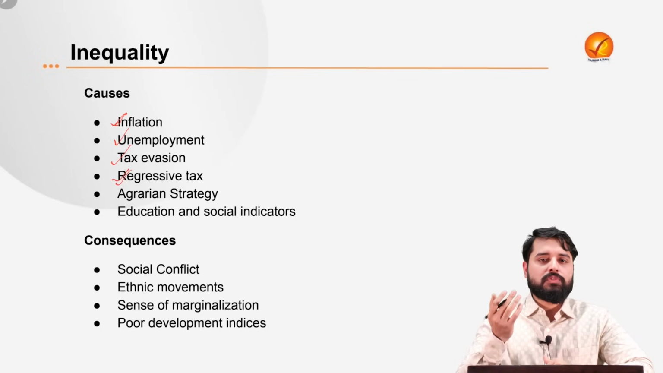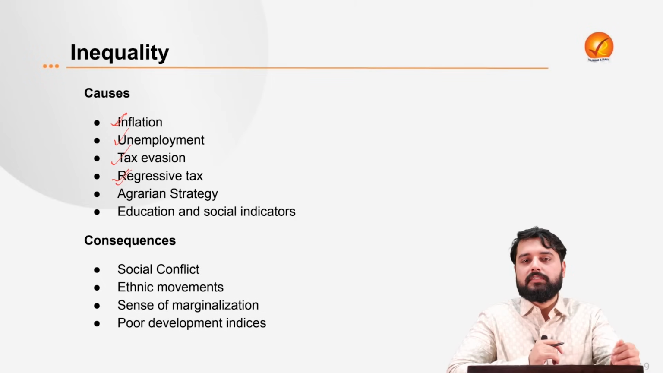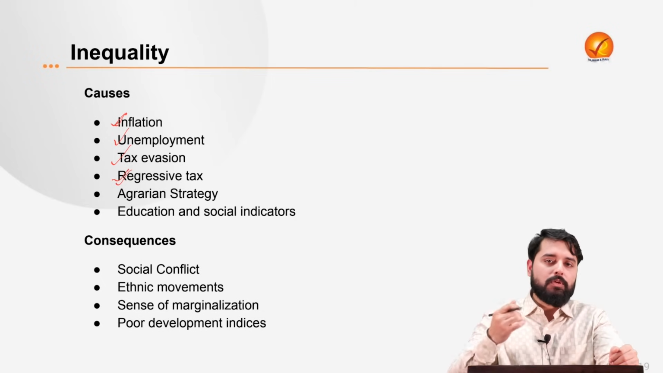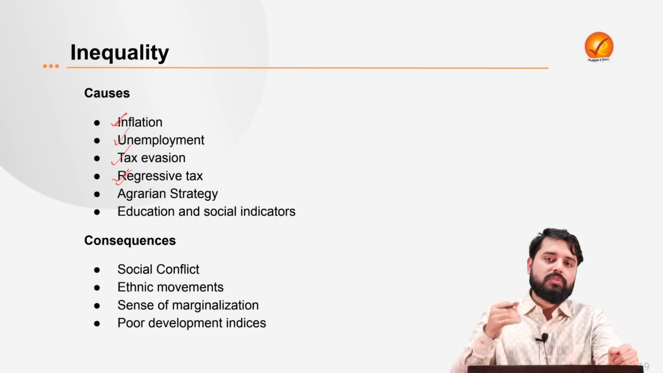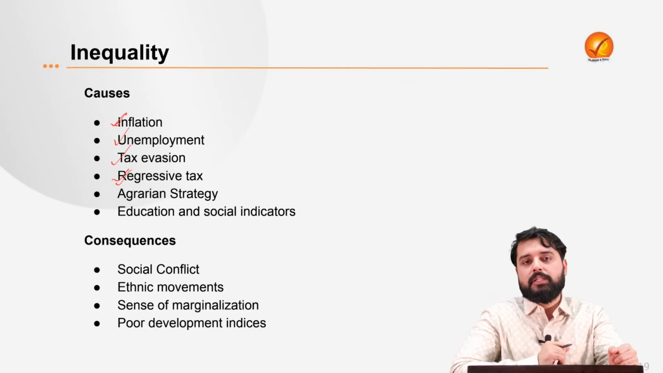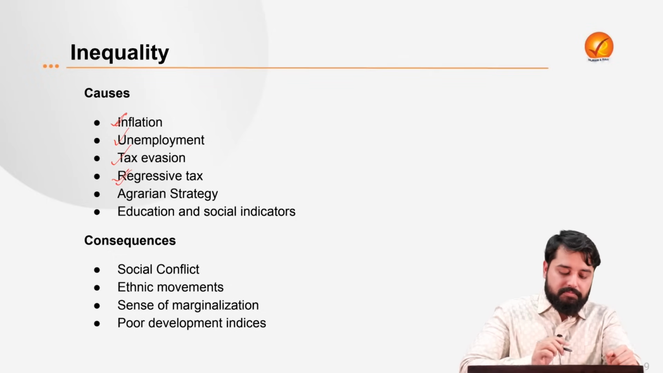Progressive taxes are those where the tax rates usually increase as the income slab increases. That is, the richer people who are earning more are paying more taxes. Whereas in the case of regressive taxes, for example, indirect taxes, there the tax rates are usually the same whether the goods or services are bought by the rich or by the poor. That is, the regressive taxes also contribute to inequality.